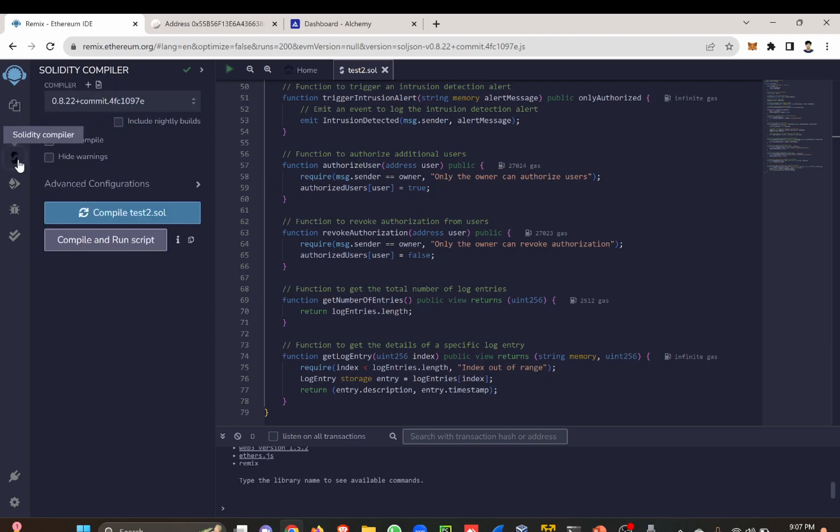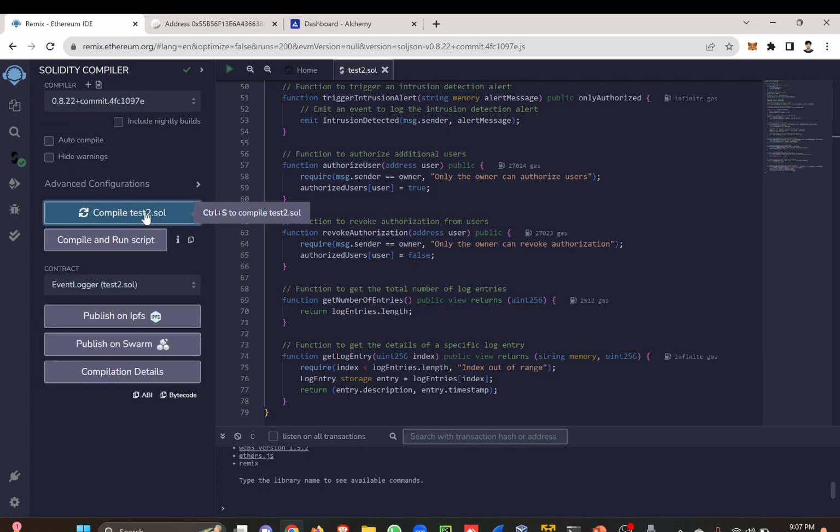In the Solidity compiler, we will compile it. After successfully compiling, we will get our ABI and bytecode here, which we will copy. In my case, I have already copied it. After doing it, we will go towards the deployment phase.